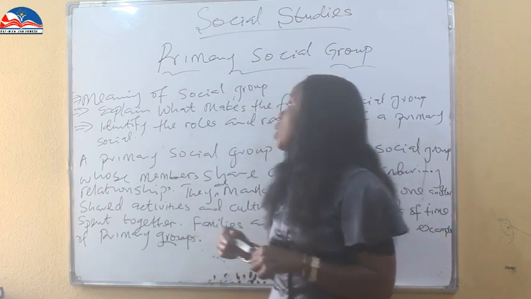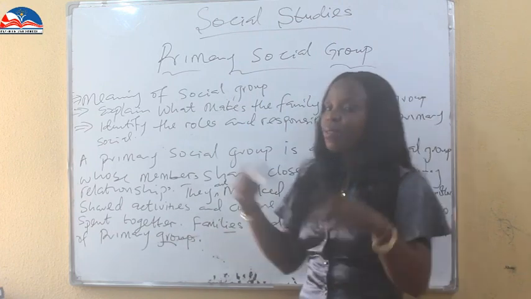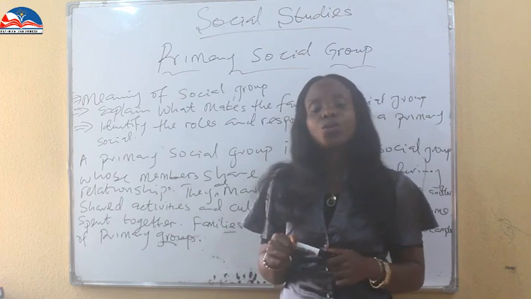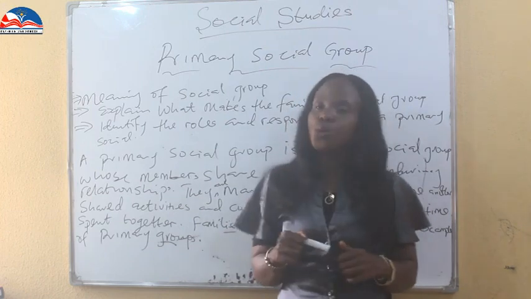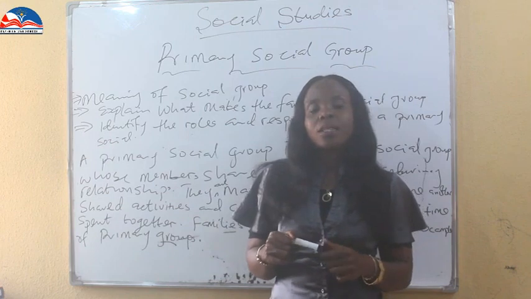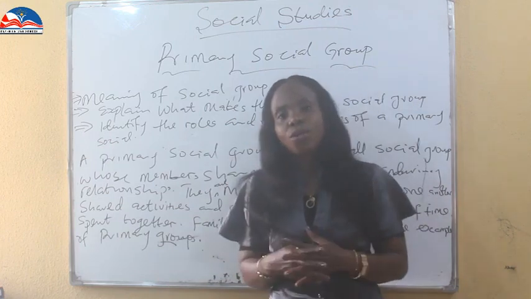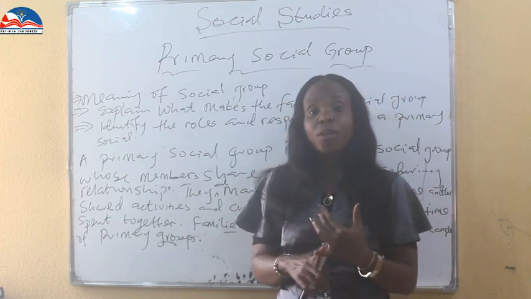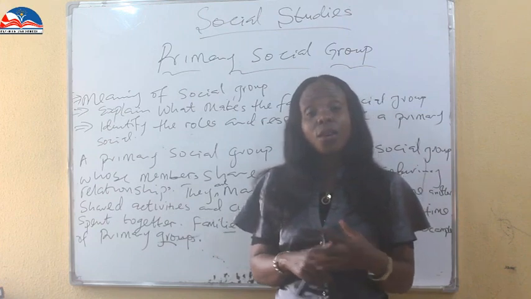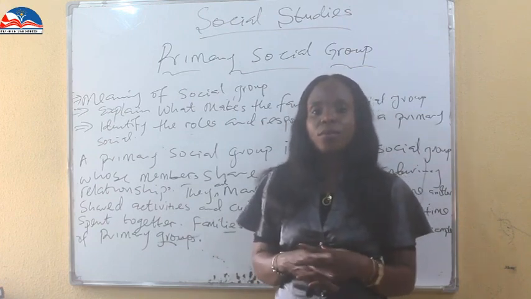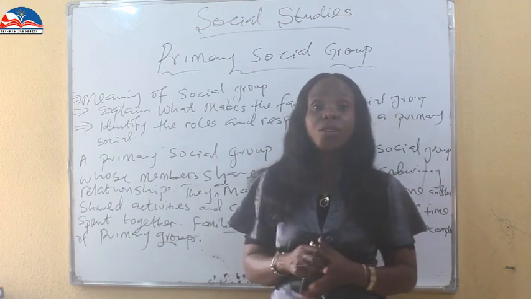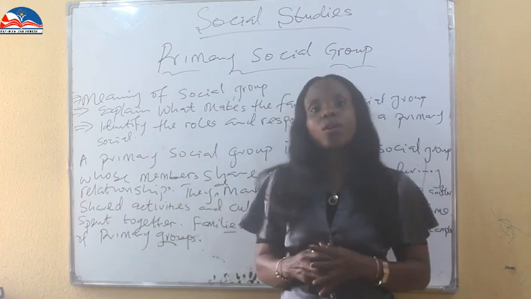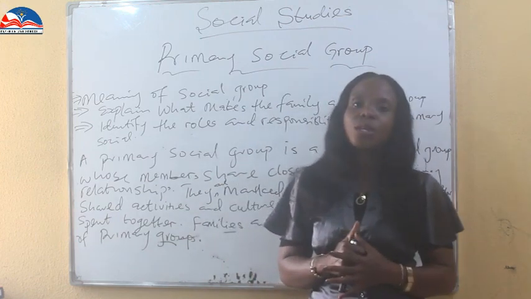Today we are going to look at primary social group. We have rounded off our class on cultism. This primary social group is going to link us to the topics we've discussed in your JSS1 family. We've discussed big family, small family size, nuclear family, and the rest of them in your JSS1 class. They are all in the channel.